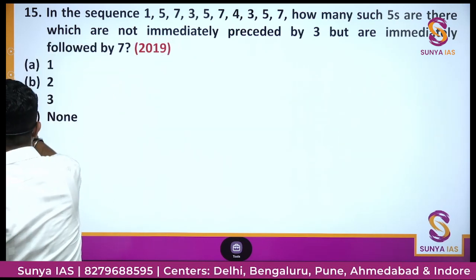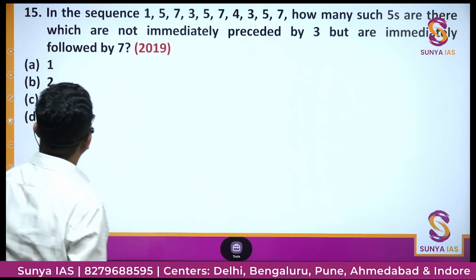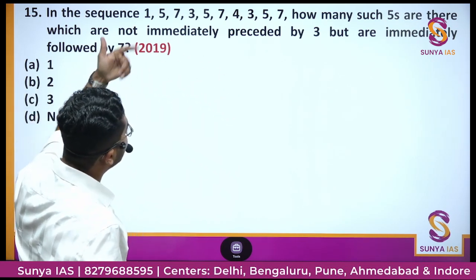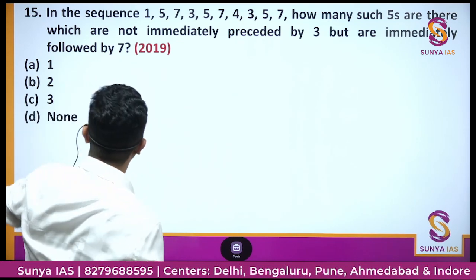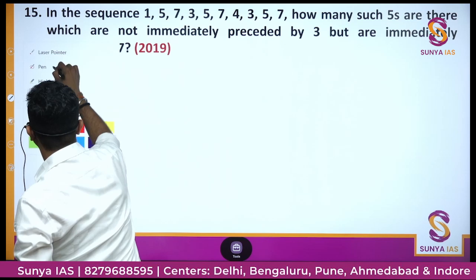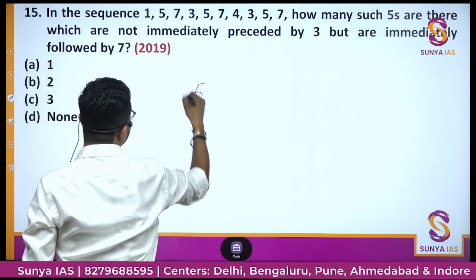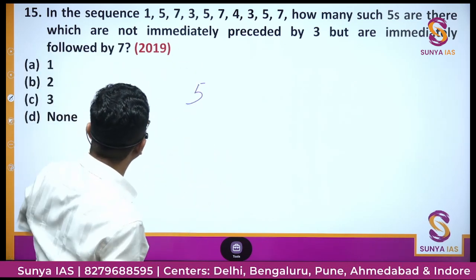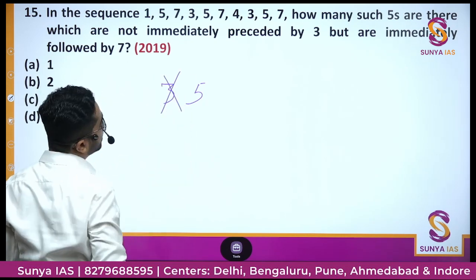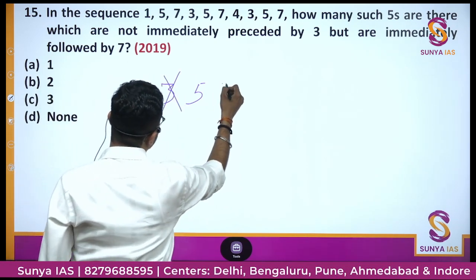क्या है इस क्वेश्चन में? In the sequence, how many such fives are there which are not immediately preceded by 3 but are immediately followed by 7? मतलब ये बोल रहा है कि 5 not immediately preceded by 3, मतलब 3 नहीं होना चाहिए, but are immediately followed by 7, but 7 should be there.